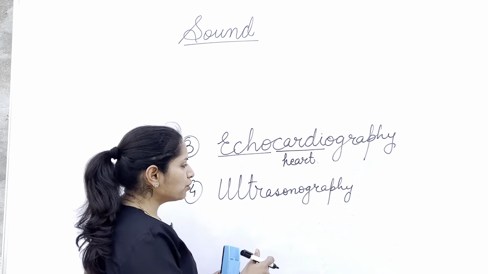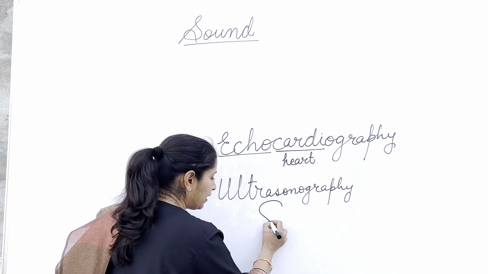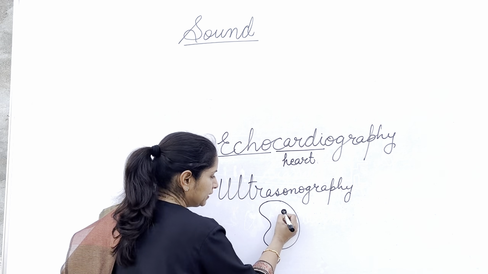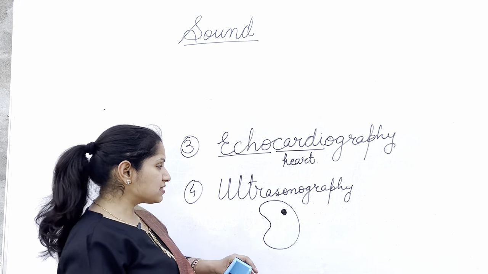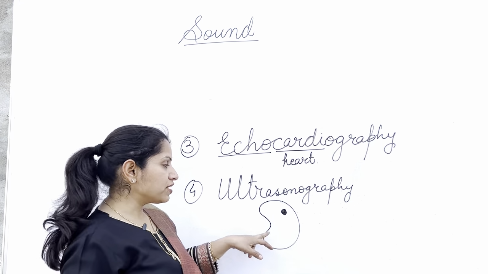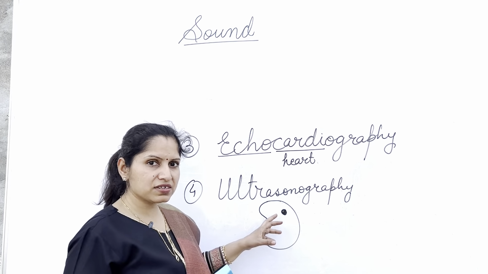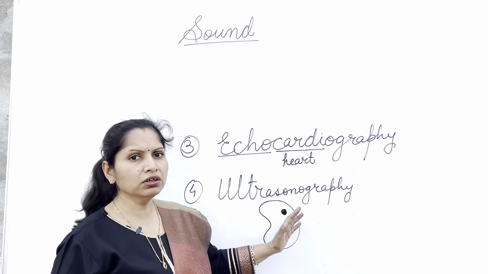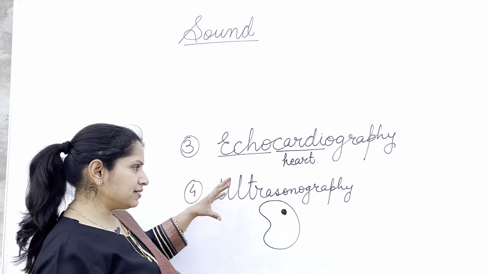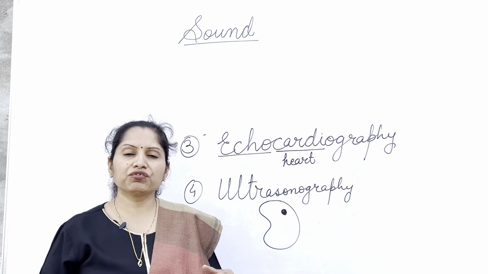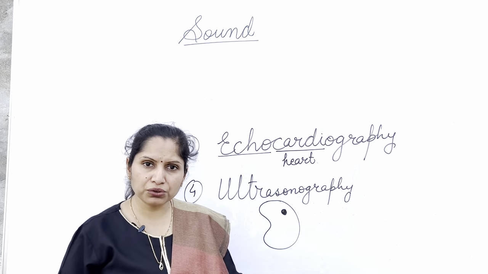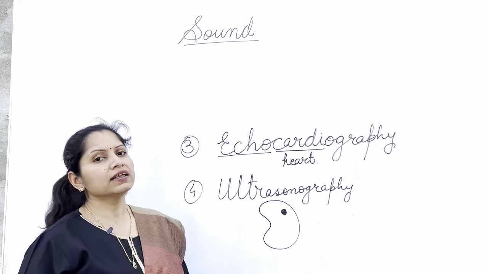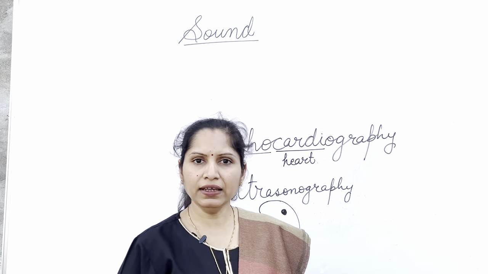All these internal organs could be visualized by the technique ultrasonography. Okay, so suppose this is your kidney and there is some tumor or some stone in the kidney, then what will happen? The density of tissues here is different from the rest of the tissues. So the number of sound waves that are reflected back from this area will be different as compared to the rest of the kidney. And so by this technique we can make out if there are any tumors, if there is some abnormal growth, if there are some stones, that all could be detected by this method.